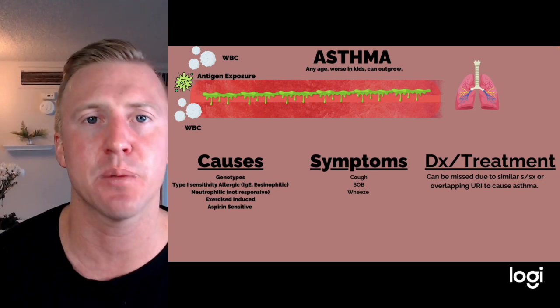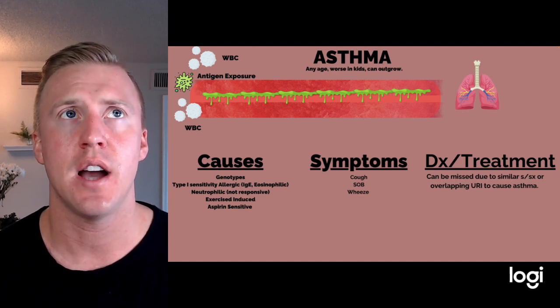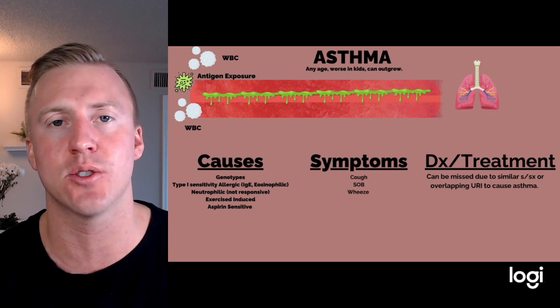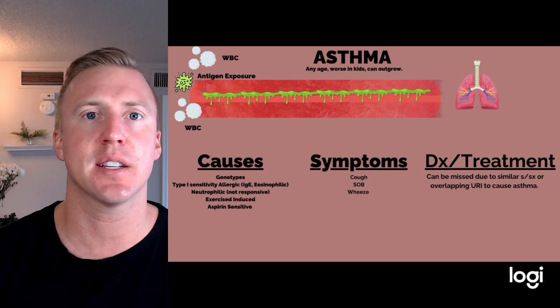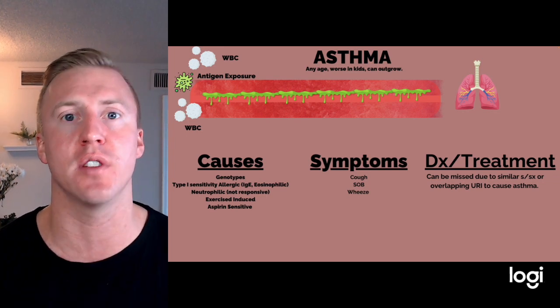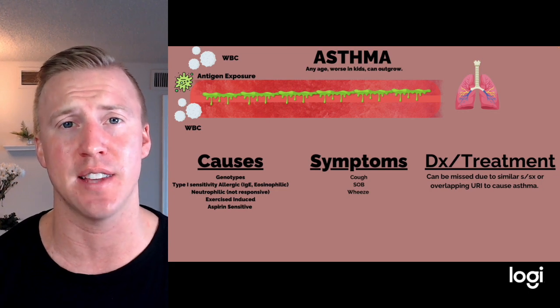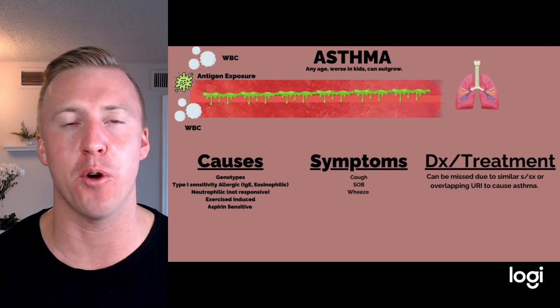Now, what happens here is we usually have an antigen, and that could be whatever the child's genes deem or say is going to be something that causes a reaction. So it could be anything. What happens here is we get this exposure of the antigen, and we have a huge release of inflammatory cells. A lot of our white blood cells, especially those T helper cells that we know create a lot more white blood cells.